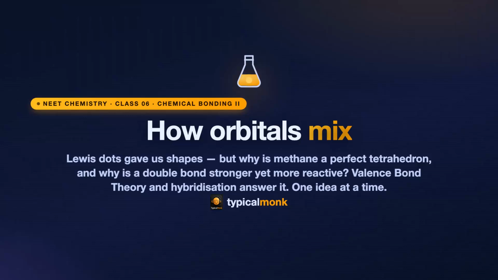Last time, Lewis dots and sp³d gave us the shapes of molecules. But a shape is only a picture. Today we ask the deeper question: why is methane a perfect tetrahedron? Why is a double bond both stronger and more restless than a single one? For this, we need Valence Bond Theory and its beautiful idea called hybridisation.